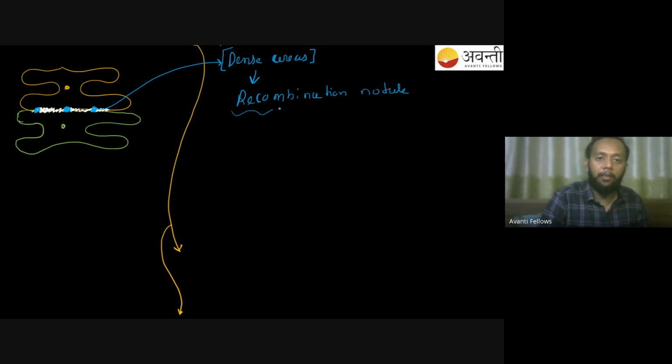Let's say I give Aisha a slide. In that slide, she can see the two chromosomes are attached to each other, and there she can see some dense areas. अगर आयशा को वहाँ पे dense area दिखते तो क्या बोलेगी? That there is a presence of a recombination nodule over there.